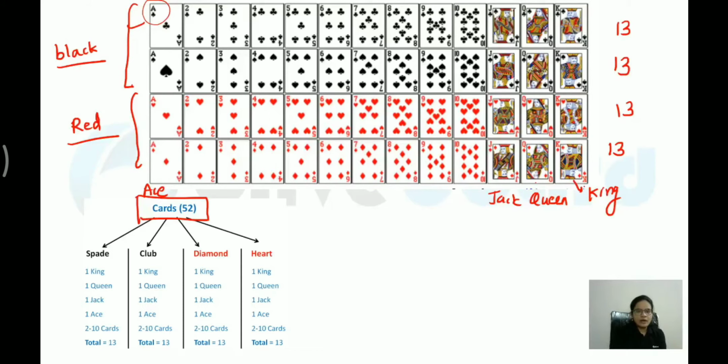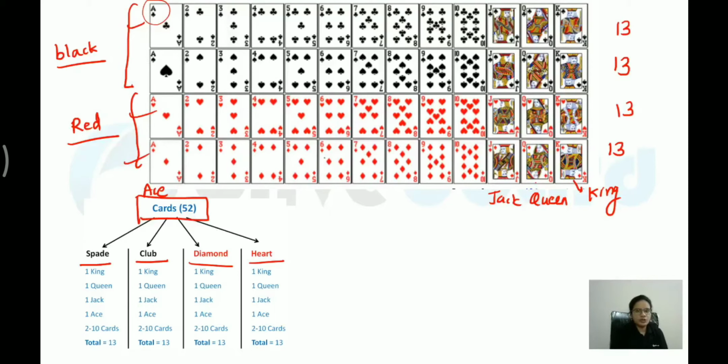Okay, now this is what I have written. This is called spade and club. So black cards are spade card and club card over here. Red ones are diamond and heart. So this is heart, diamond. Likewise you have to remember how many red cards, how many black cards, because based on that you will get questions in the exam.